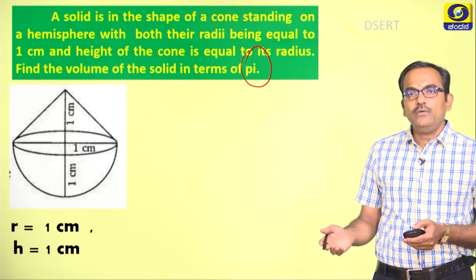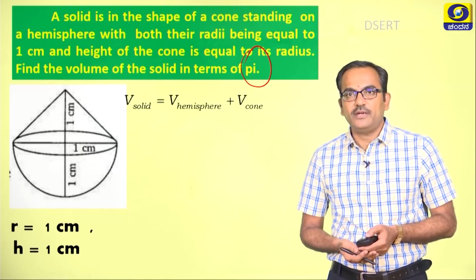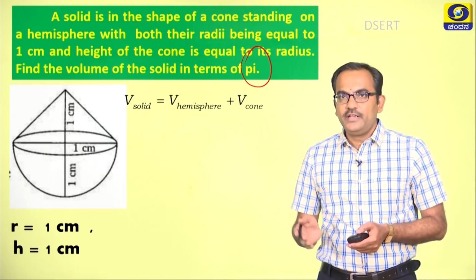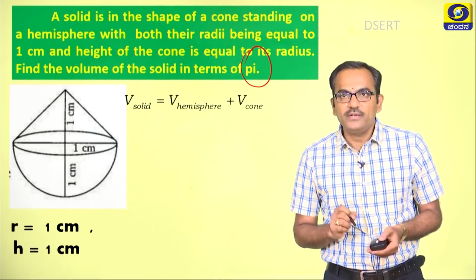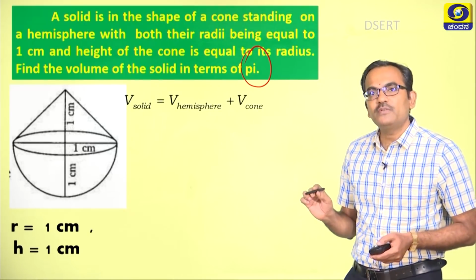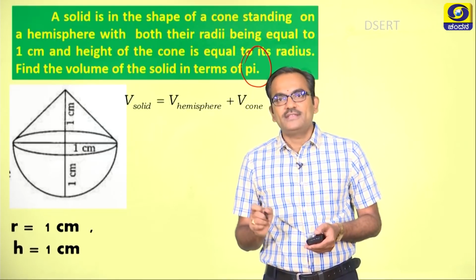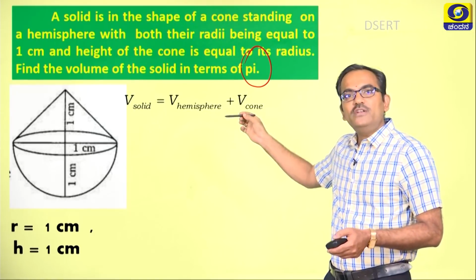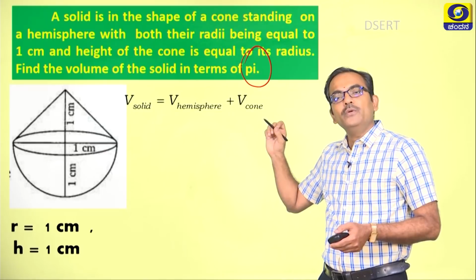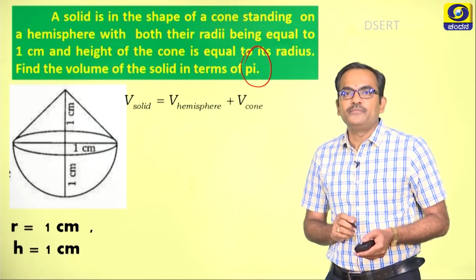So, you can note down r is equal to 1 centimeter and at the same time h is equal to 1 centimeter. The next question that comes to our mind is, what is it that we need to find here? We need to find the volume of this solid. The volume of the individual solids put together will give you the volume of the solid.